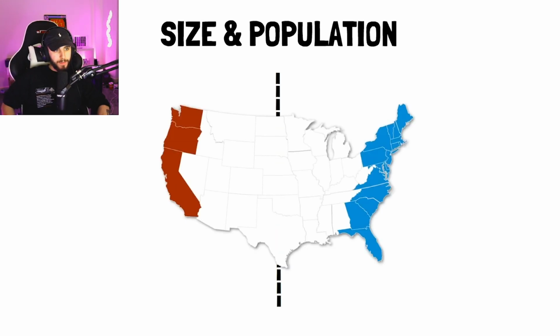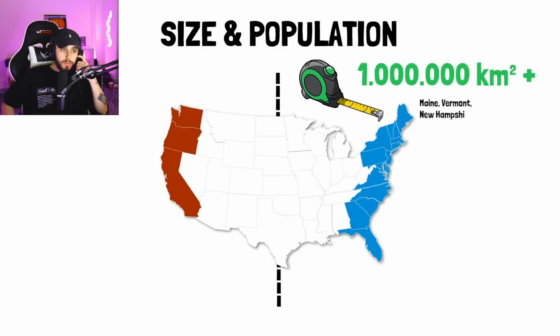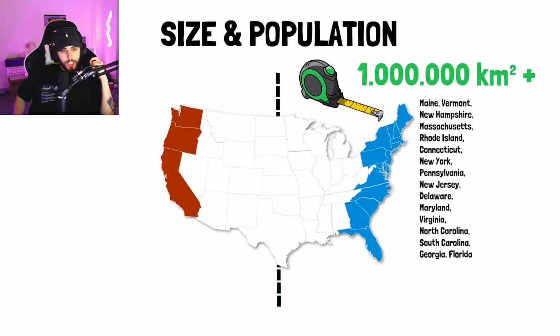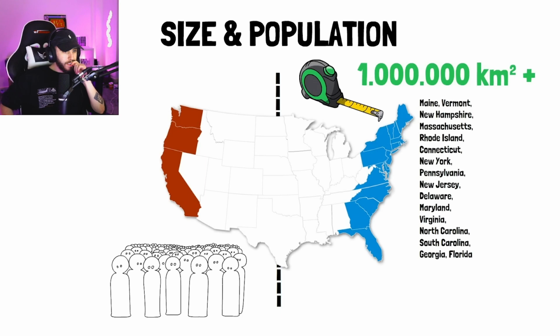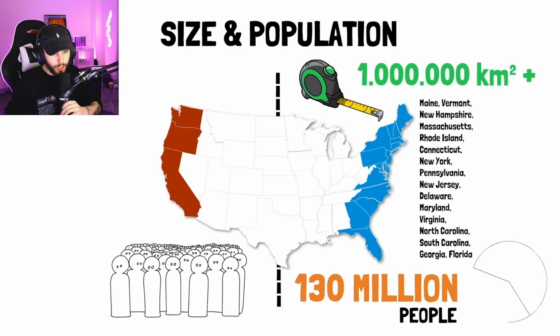When it comes to size and population, the size of the East Coast is over 1 million square kilometers, made up of the states of Maine, Vermont, New Hampshire, Massachusetts, Rhode Island, Connecticut, New York, Pennsylvania, New Jersey, Delaware, Maryland, Virginia, North Carolina, South Carolina, Georgia, and Florida. And its population is around 130 million. Jesus Christ, that's double the UK.